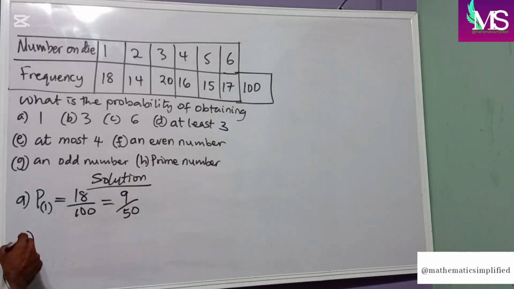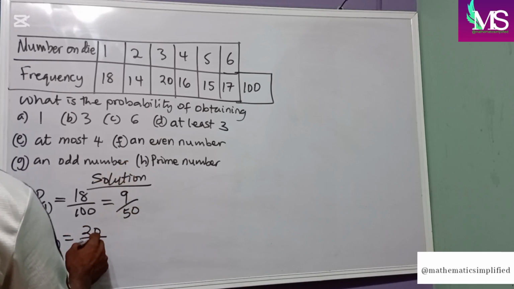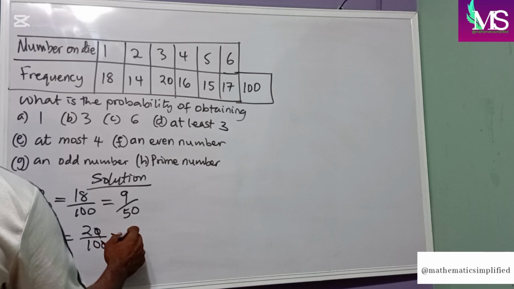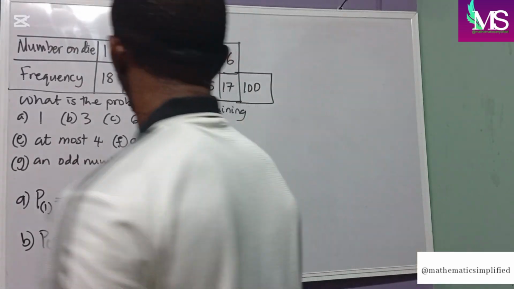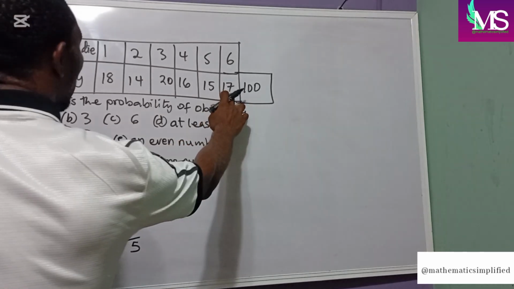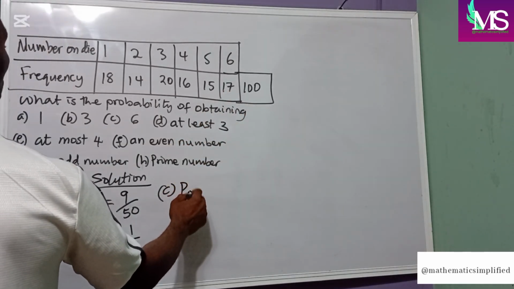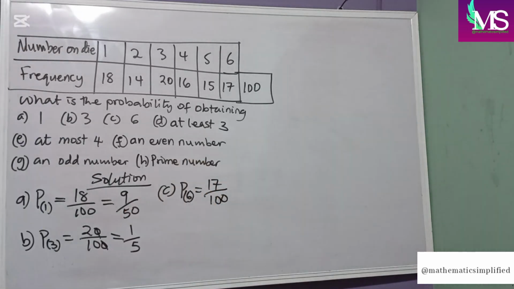Now, for B, it says, what is the probability of obtaining a 3? The probability of obtaining a 3 will be 20 all over 100. So we break it down to its lowest and we get 1 over 5. Now our next question, C, says the probability of obtaining a 6. We have it as 17 over 100. We cannot break it down, so we leave it as 17 over 100.